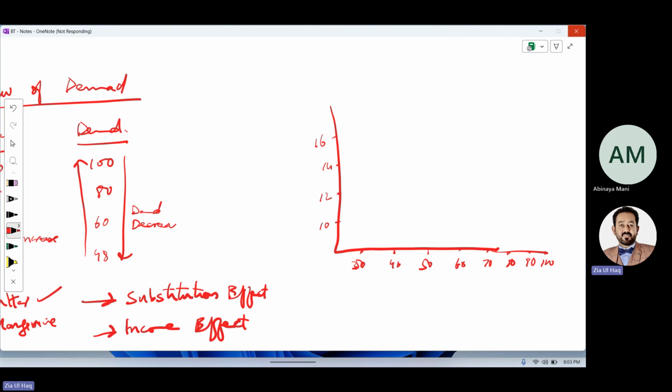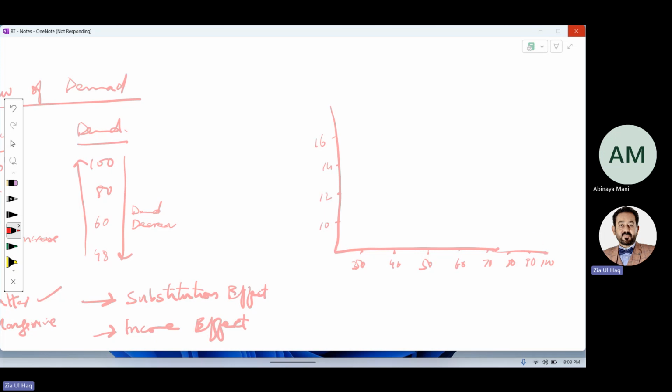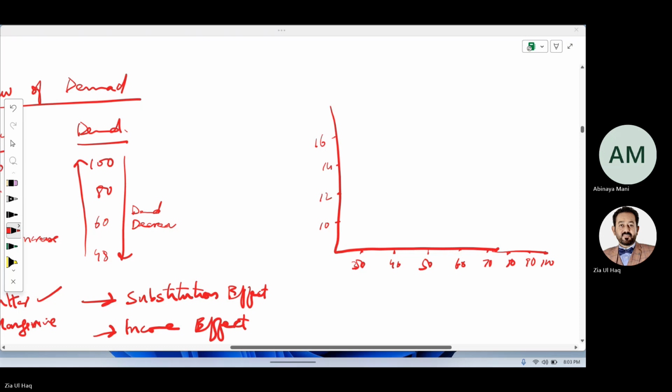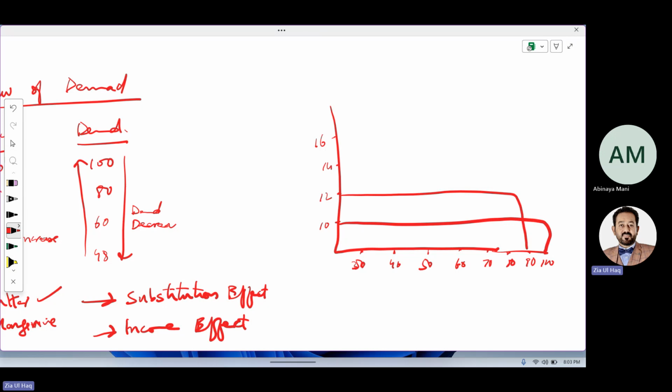The price was 10, demand was 100. When price increases to 12, demand decreases to 80. Price increases to 14, demand decreases to 60.